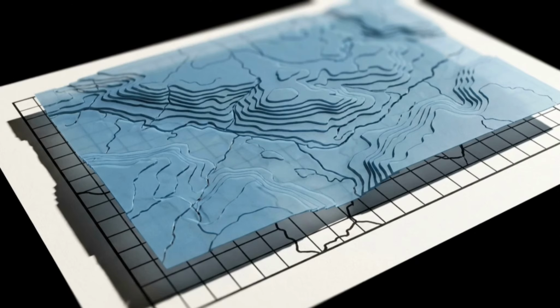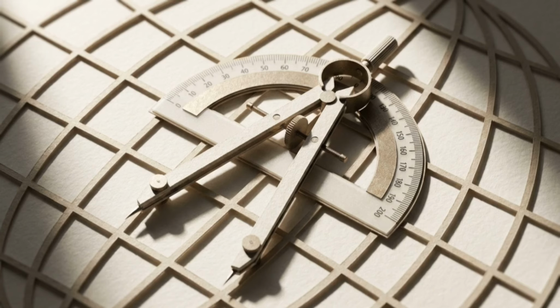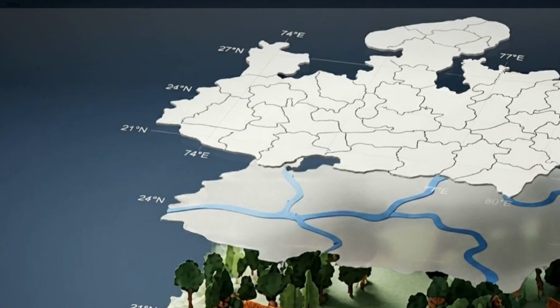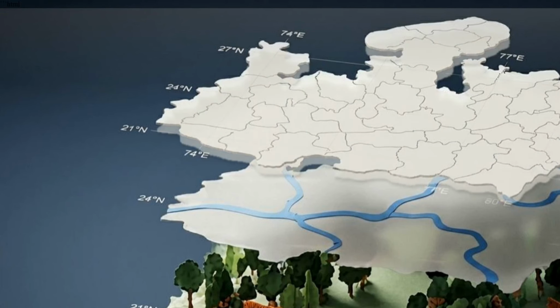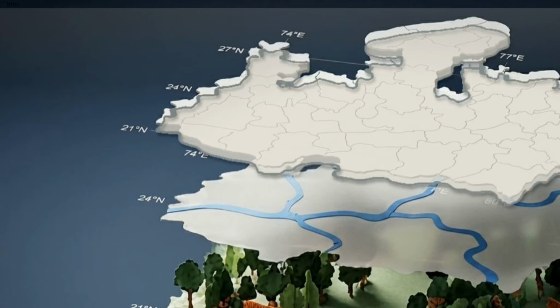That brings us to Layer 2, physical geography. Take a standard geographical query. Which districts lie directly on the Tropic of Cancer? Before plotting lines, we must establish the coordinates. Madhya Pradesh is anchored between 21 degrees 6 minutes and 26 degrees 30 minutes north latitude, and 74 degrees 9 minutes to 82 degrees 48 minutes east longitude.